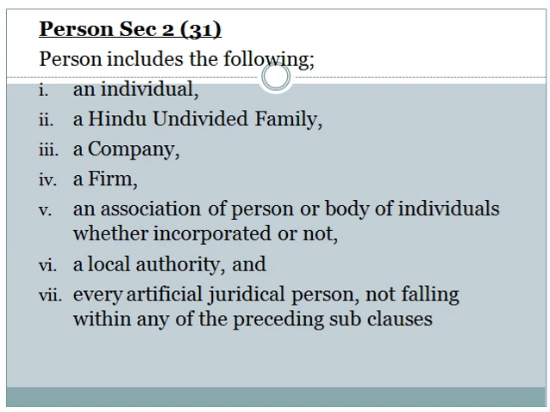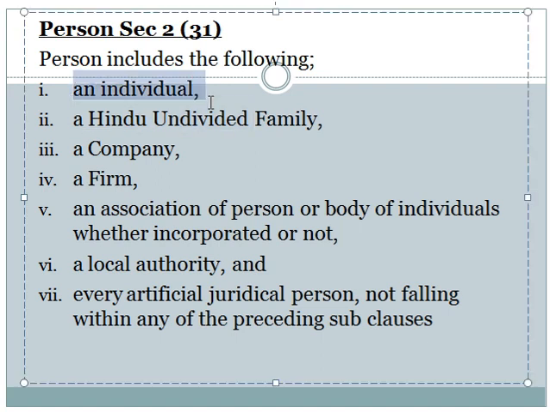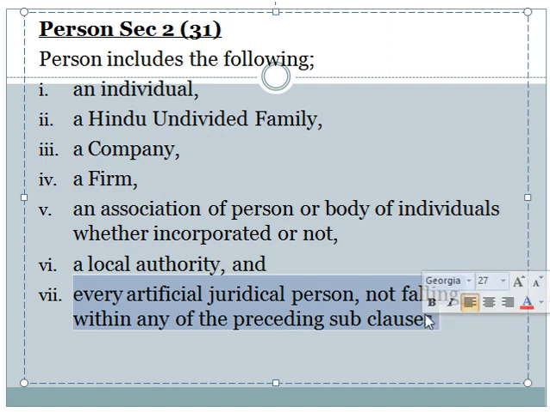The next definition, person. As per section 2(31), person includes an individual, a Hindu undivided family, a company, a firm, an association of persons or body of individuals, whether incorporated or not, a local authority, and every artificial juridical person not falling within any of the preceding sub-clauses.